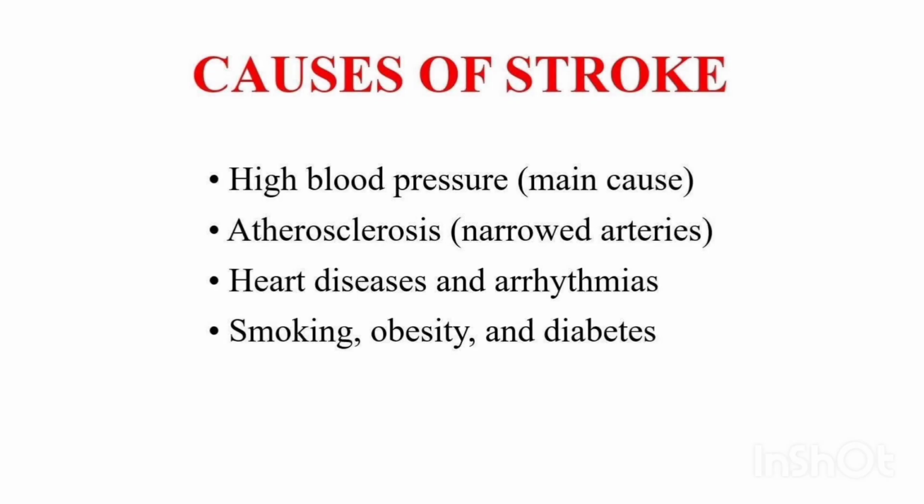Causes of stroke. The causes of stroke can be divided into two main categories. 1. Ischemic stroke causes. Ischemic stroke can be caused by a blood clot that forms in a blood vessel, or by a blood clot that breaks loose from another part of the body and travels to the brain. 2. Hemorrhagic stroke causes. Hemorrhagic stroke can be caused by a ruptured aneurysm, a weakened blood vessel, or a head injury.